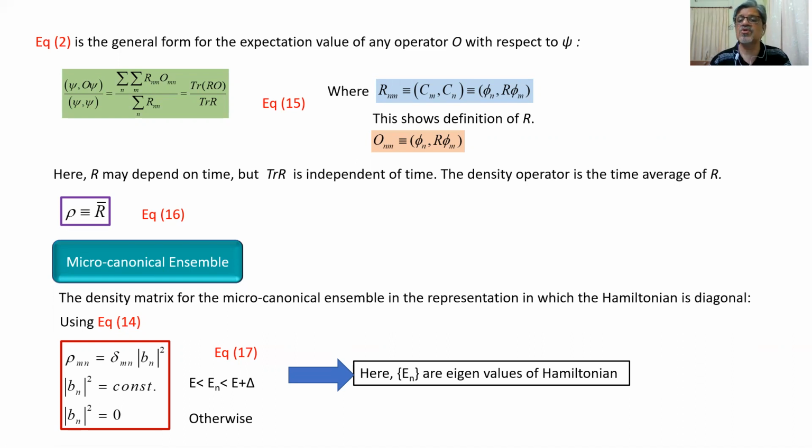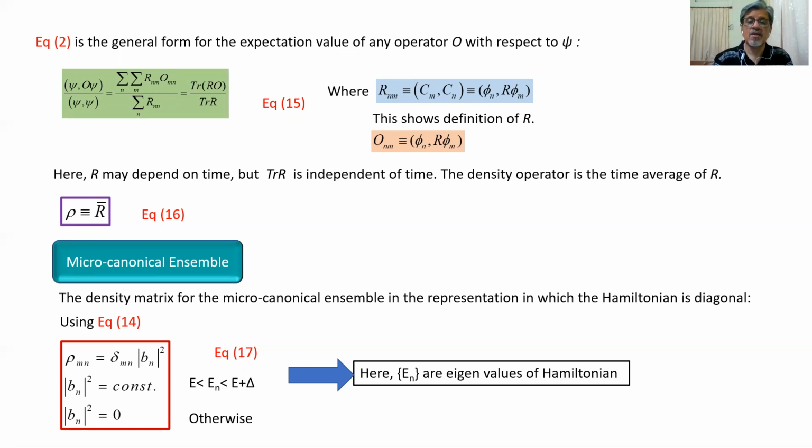So we are using the Hamiltonian in the form of a matrix having a diagonal form. Using equation number 14, rho mn equals delta mn modulus bn square, where modulus bn square is constant for the condition that E is less than En less than E plus delta, and modulus bn square is equal to 0 otherwise, because modulus bn square has the value 0 when this condition is not followed. Here, the set of En are the eigenvalues of the Hamiltonian.